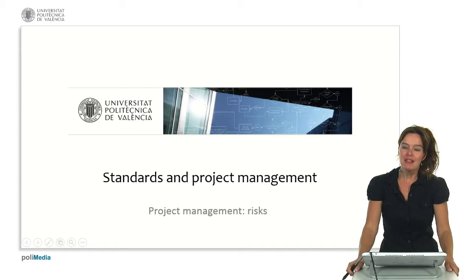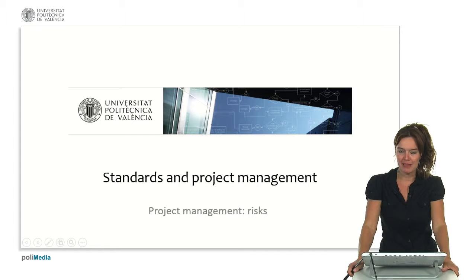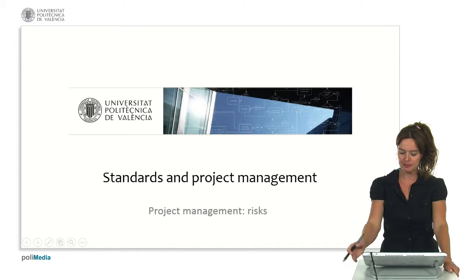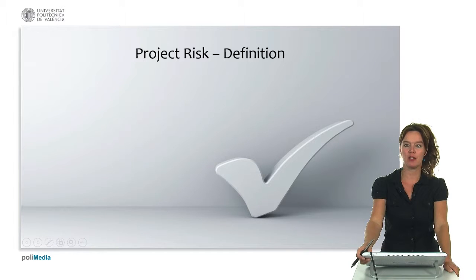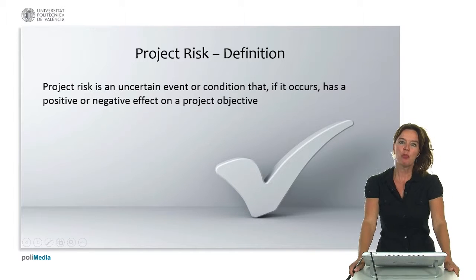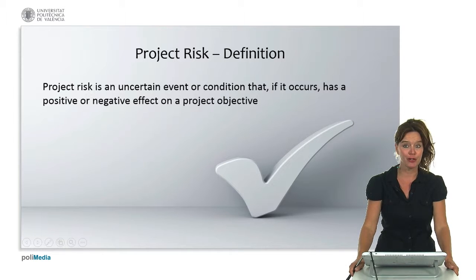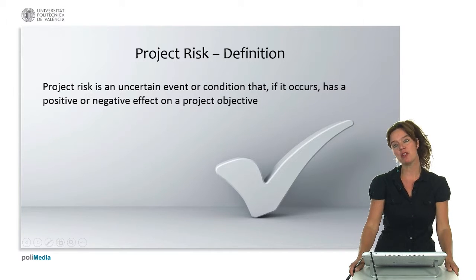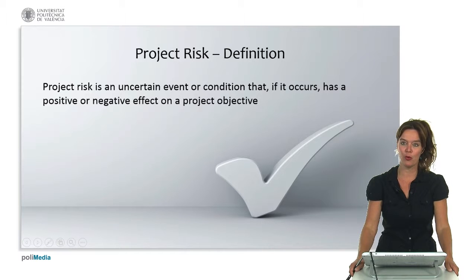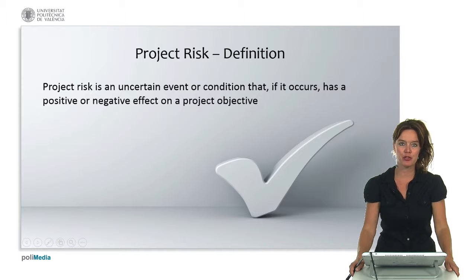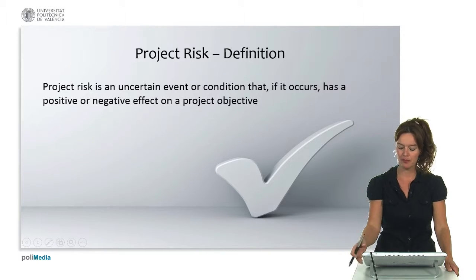Hi. In this part we're going to look at risk management, a very important part of project management. So what is a risk? What is a project risk? A project risk is an uncertain event or condition that, if it occurs, can have a positive or negative effect on our project objective. So we need to manage those risks and make sure that the negative effects that they can have are minimized.